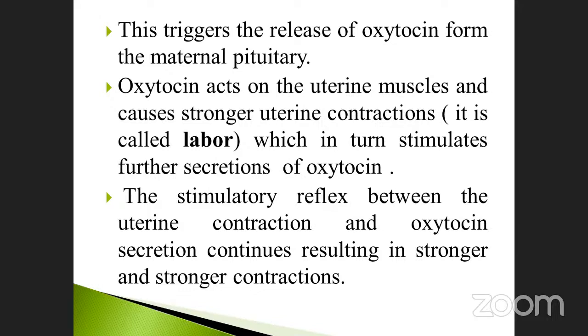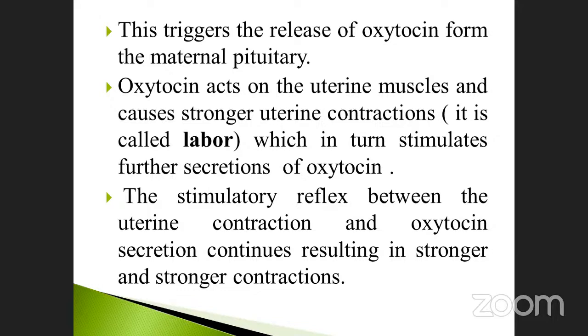What is the main function? It causes stronger uterine contraction. It stimulates the reflex between the uterine contraction and oxytocin secretion, which continues releasing in stronger and stronger contractions. When oxytocin is secreted more and more, what happens automatically? The uterine contraction is directly proportional to the concentration of oxytocin. When it increases, the contraction also increases.